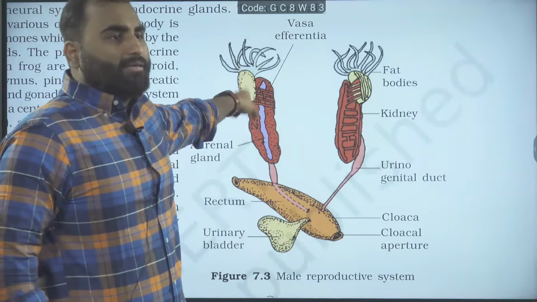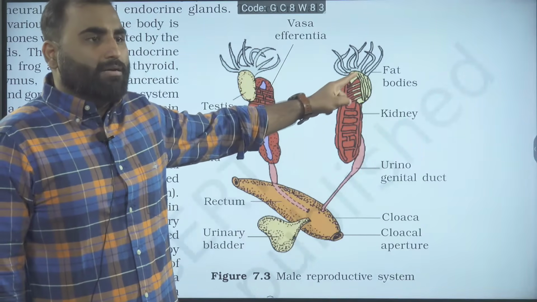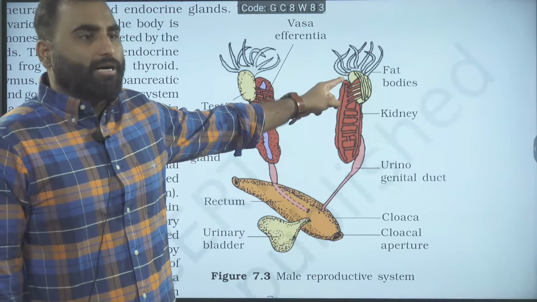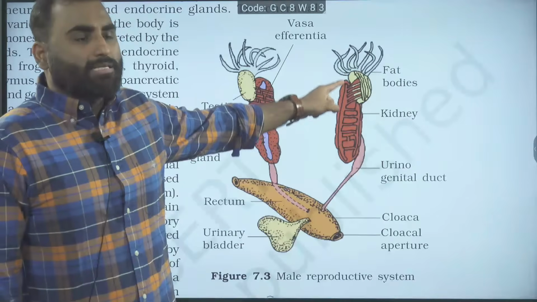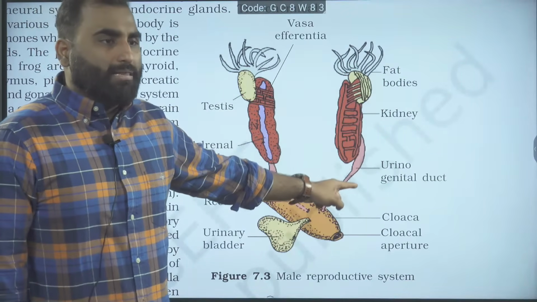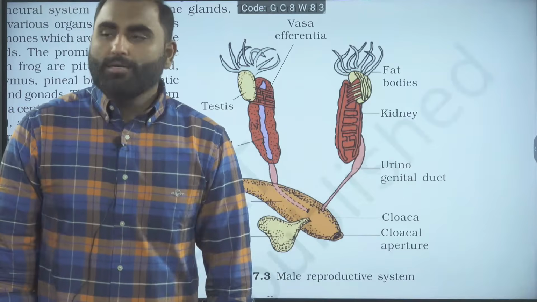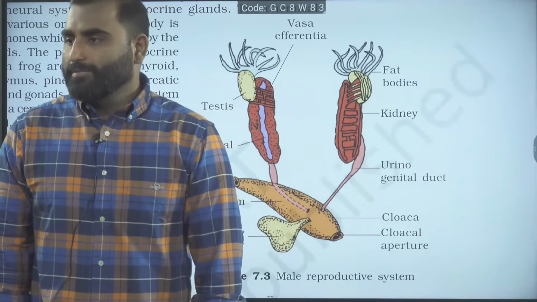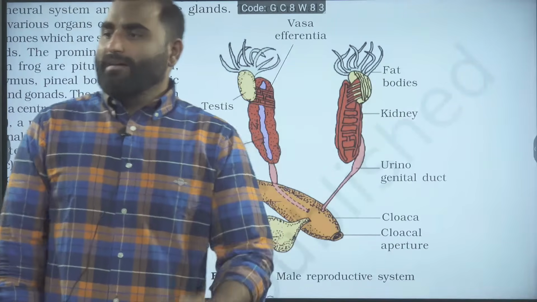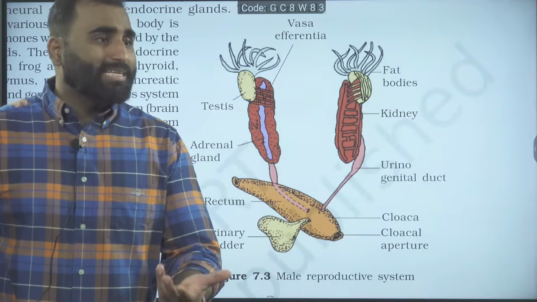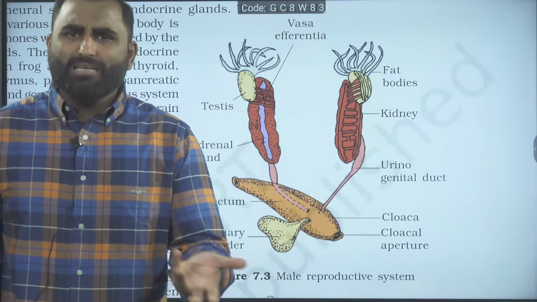You can see these are the testes. From testes we can see these are the ducts coming out, the vasa efferentia. They are opening in the kidney. This is the Bidder's canal, and from the Bidder's canal they pass into the ureter, and the ureter in the male frog is called the urinogenital duct. What is the function of vasa efferentia? Vasa means a duct.